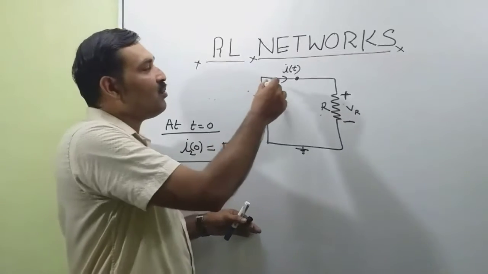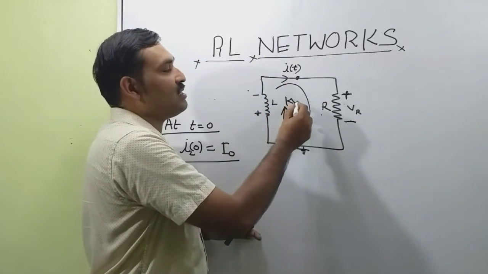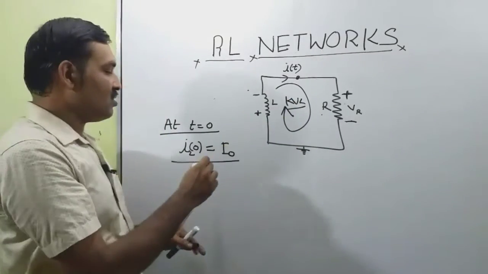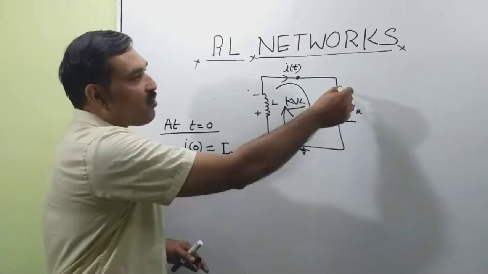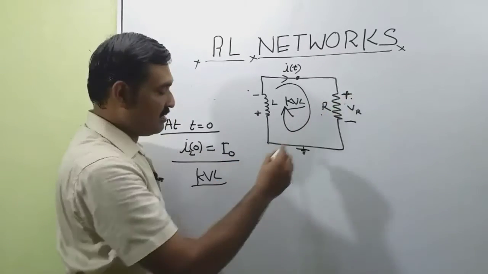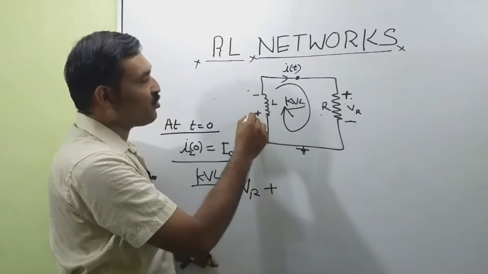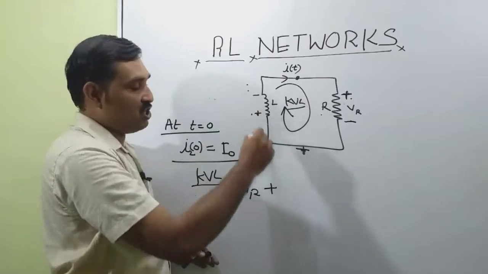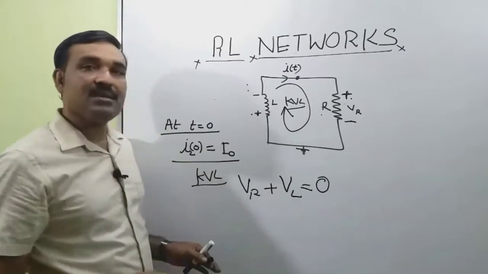For this network, we can apply Kirchhoff's voltage law for this loop. So I am applying KVL for the loop. The voltage across the resistance, VR, plus, moving from higher potential to lower potential, VL, is equal to 0.